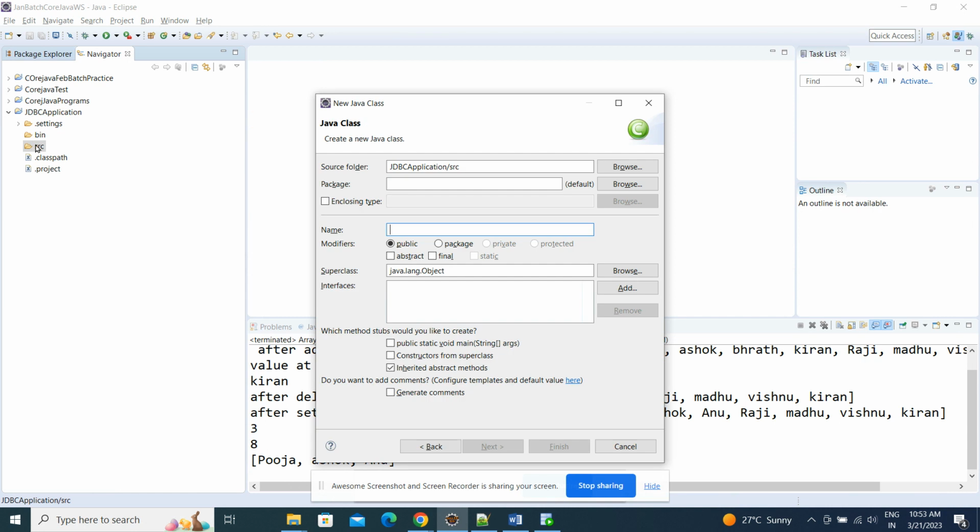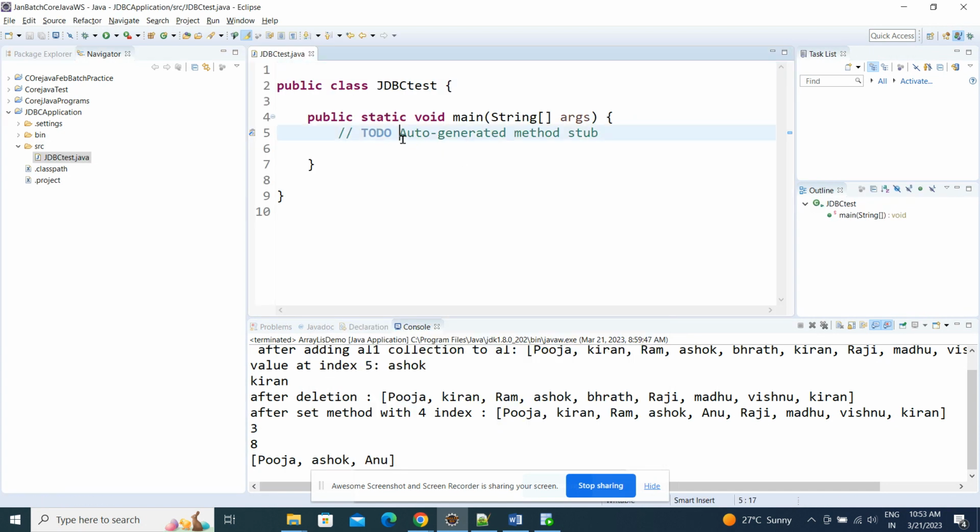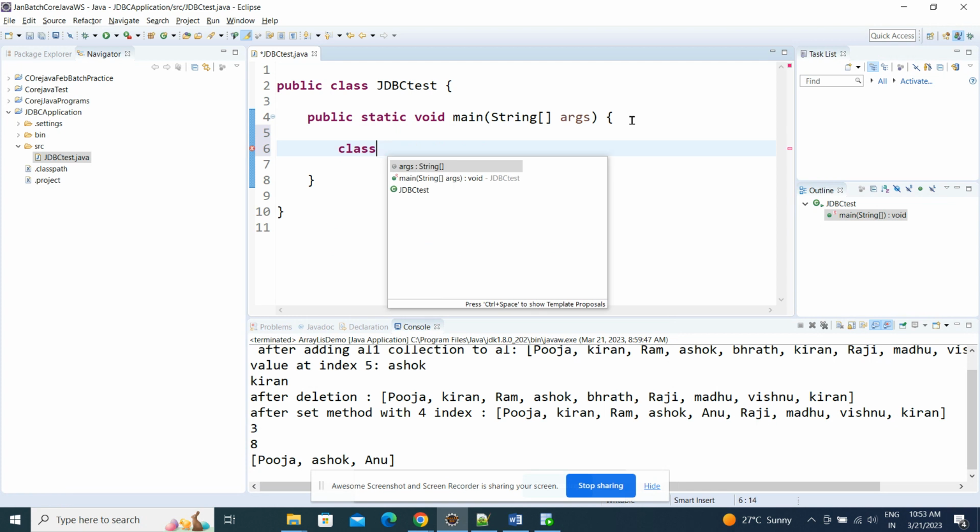JDBC test. Normally we can segregate the code, guys, no worry. For the time being I'm writing a simple one. Class dot forName. What driver class do we need to use?